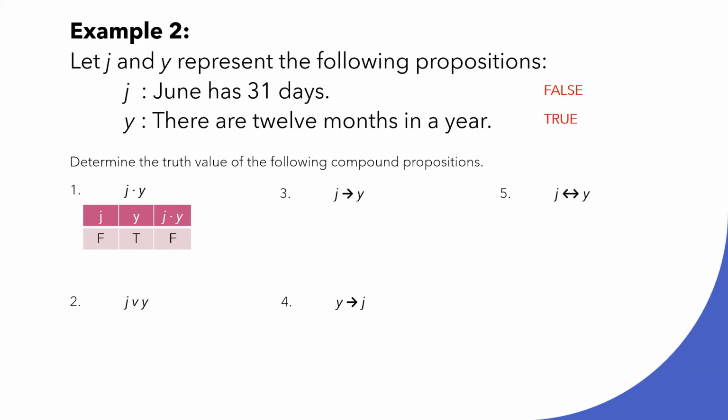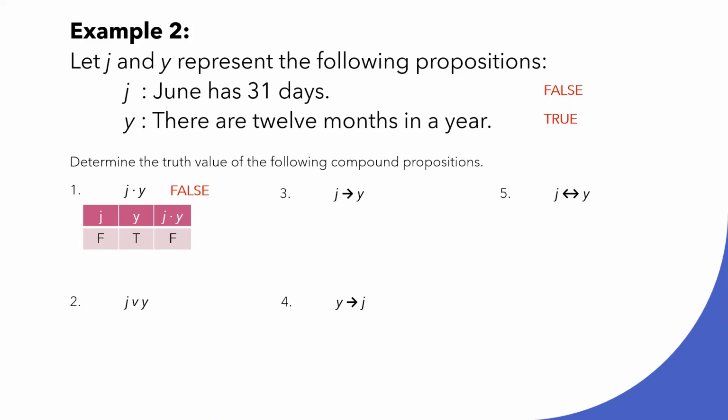Why? It is because from the definition of a conjunction, it will only be true if both components are true. Otherwise, it will be false. Since our proposition J is false, the conjunction is false.